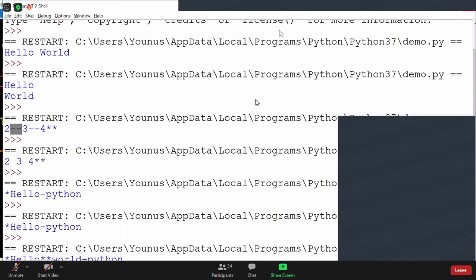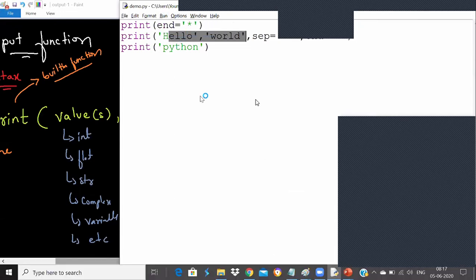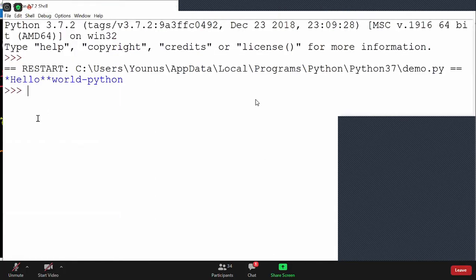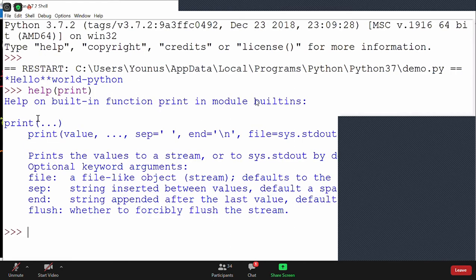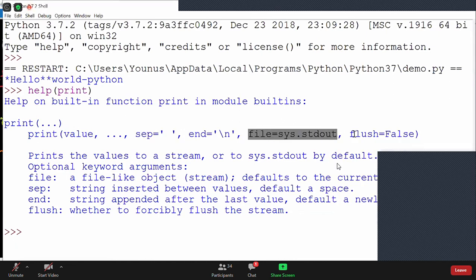How to check? You can do help. It prints something, don't worry. Now I can do help on print function. It will show you that the print function takes multiple arguments. Value we have seen already. Separator is a space and end is a backslash n. And next class we will talk about file and flush. These two we will explore.